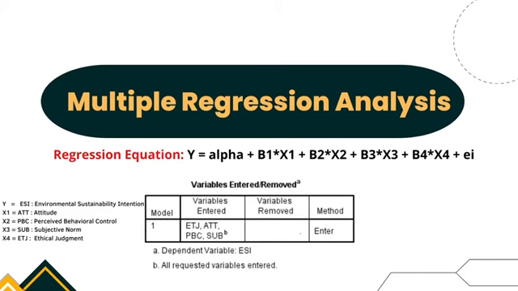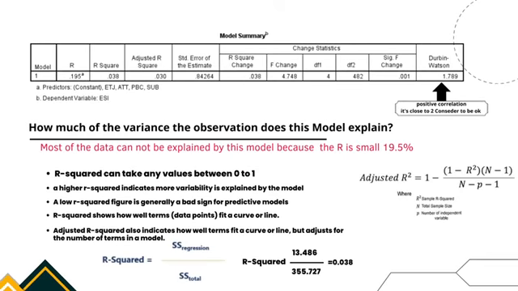Here on slide 7, I will talk about the multiple regression. The model summary table reports the strength of the relationship between the model and the dependent variable. How much of the variance in the observations does the model explain? Data cannot be explained by the model because the R is small, 19.5%. R squared can take any value between 0 and 1.